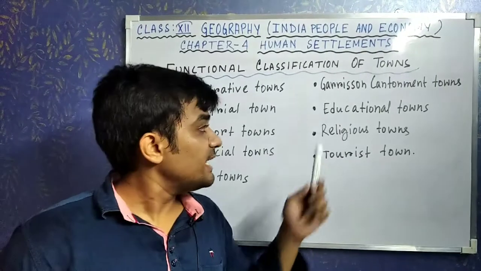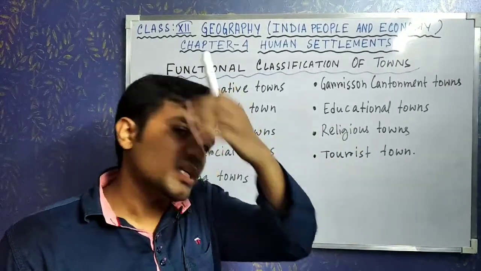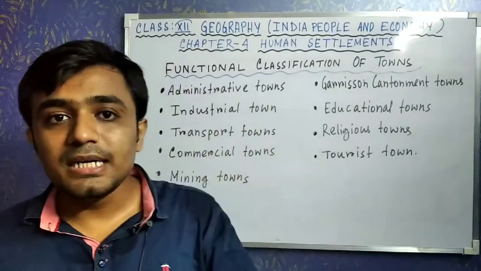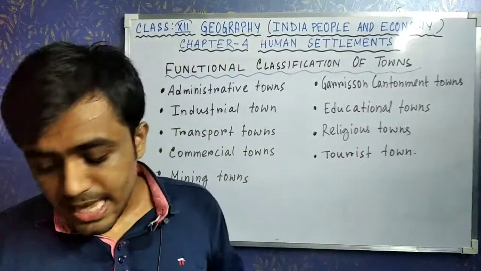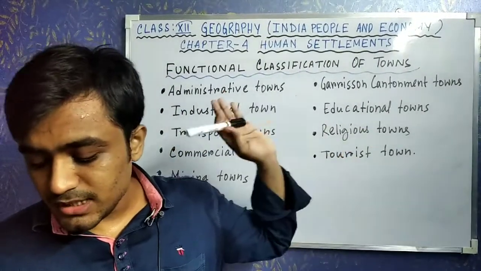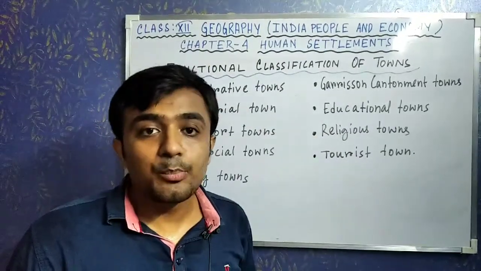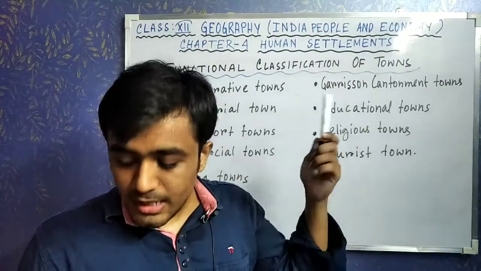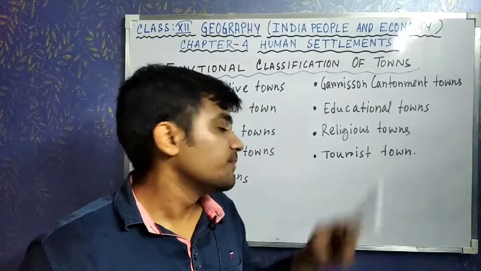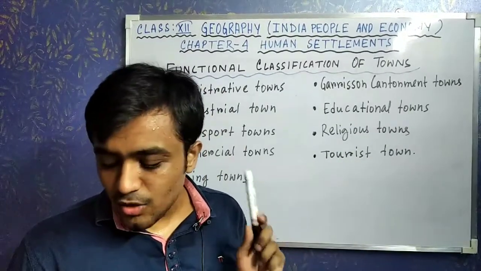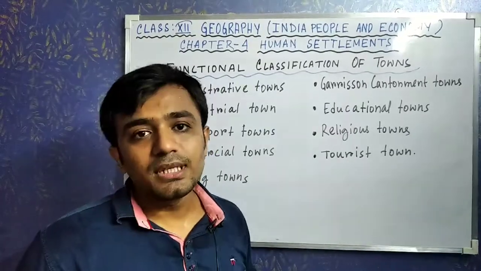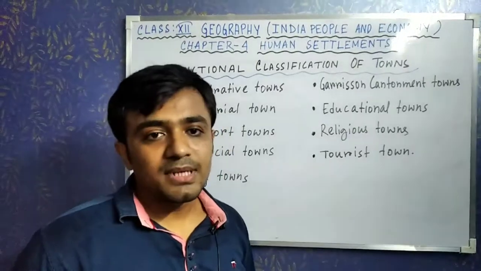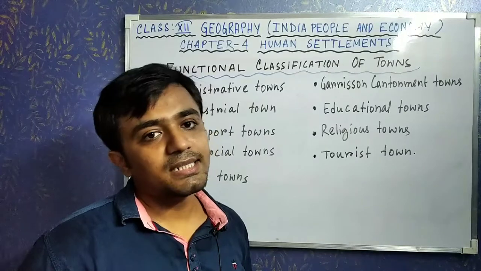Then the next one is educational towns. When lots of educational institutions are set up in a region, we call it an educational town. For example, Varanasi and Aligarh. And religious towns: Mathura, Amritsar, Puri are some examples. And tourist towns, mainly Nainital and Simla. So students, all cities are not static in their function, it changes with their dynamic nature. So that's it for this chapter, human settlements. Next day I will provide you some question answers regarding this chapter. Thank you.